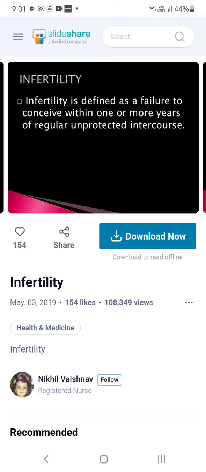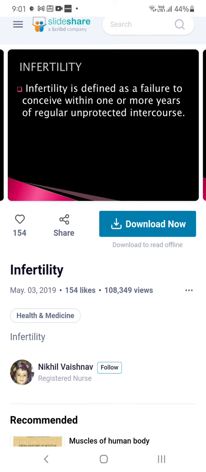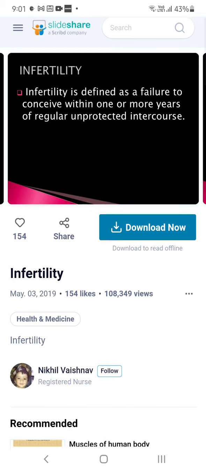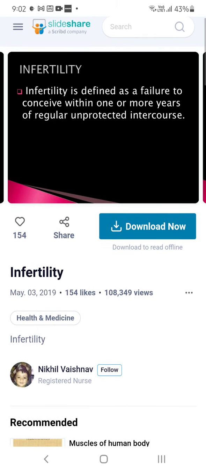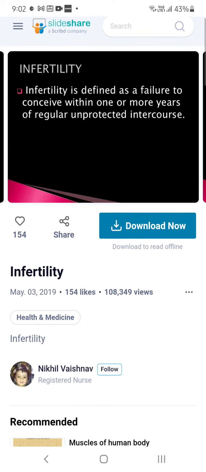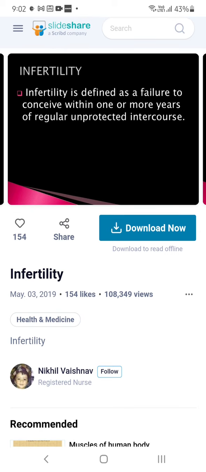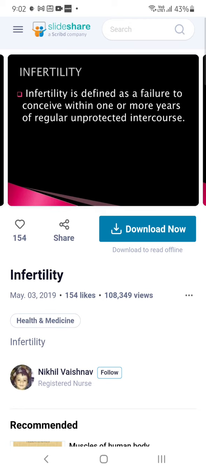Infertility is defined as a failure to conceive within 1 or more years of regular unprotected intercourse. That means the couple, a male and female, after marriage, within that year, should have a sexual life without any protection. So they should not use any tablets or condoms like that. Even then, after 1 year, if they are not getting pregnancy, then it is known as infertility.